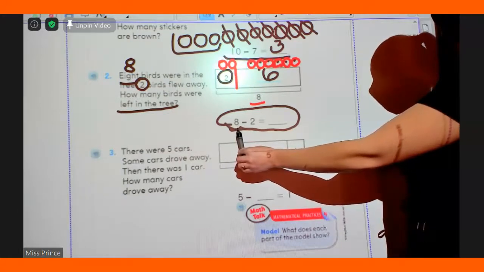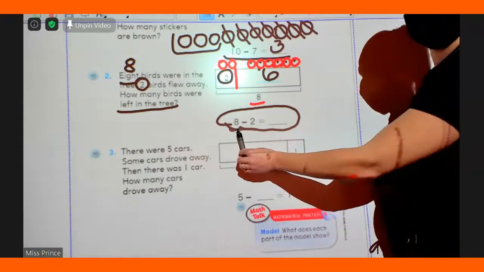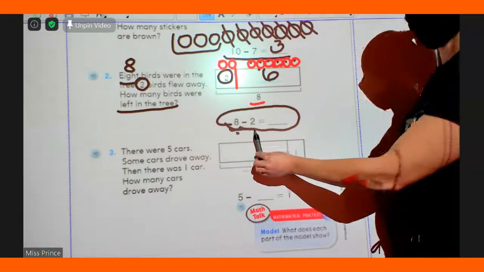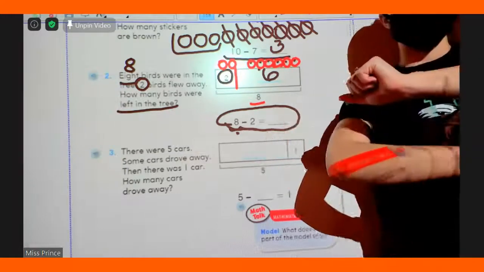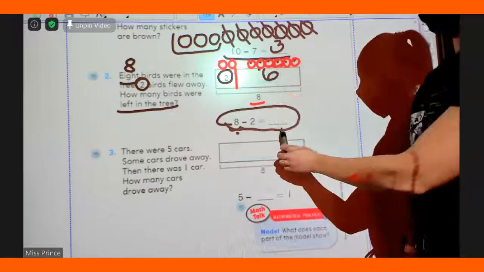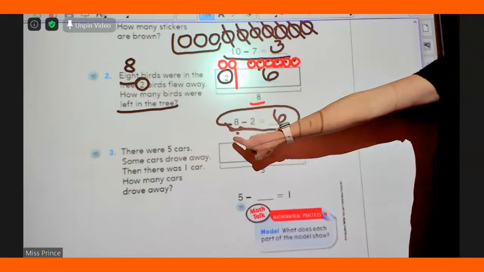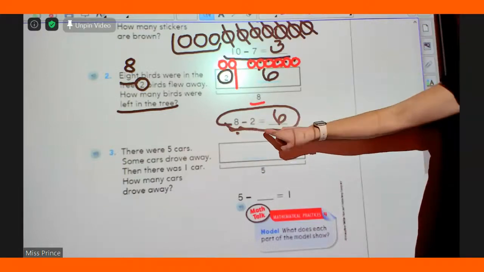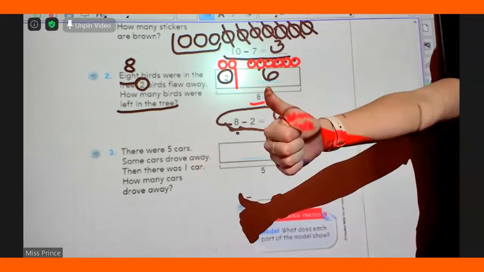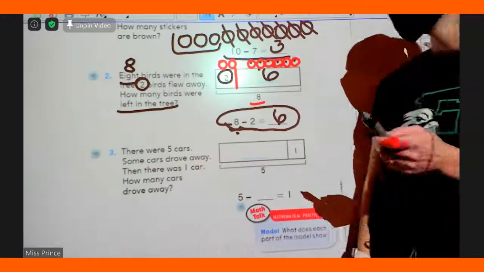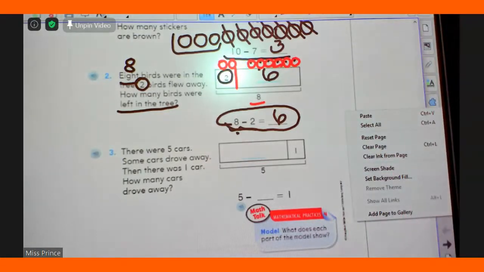It's 6. Can you read the whole thing? 8 minus 2 equals 6. Good job. Everyone in the classroom, I want you to say it. 8 minus 2 equals 6. So, 8 minus 2 equals 6. Good job, Kieran. We figured it out. Good job. We figured out the problem.